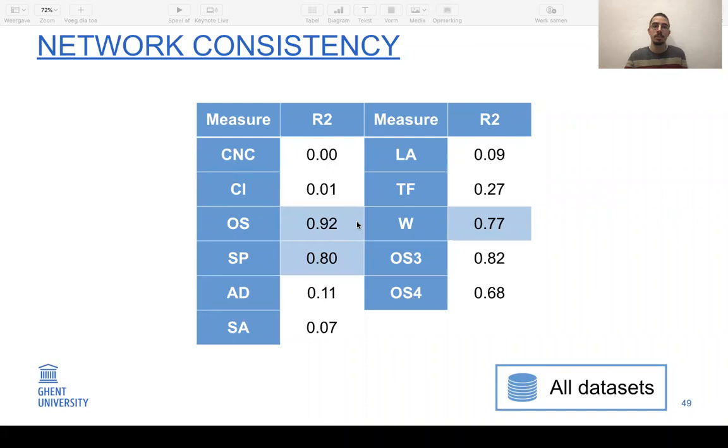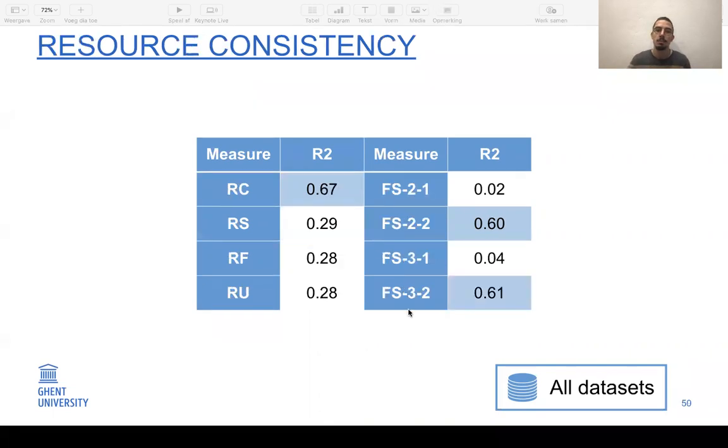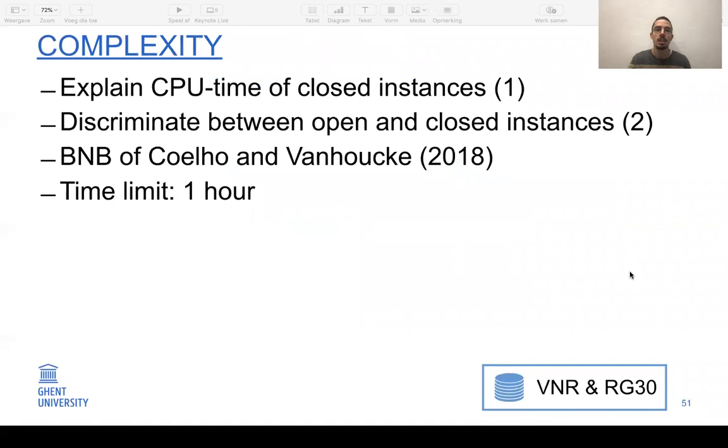So looking at the network measures, we see that the order strength has the largest explanatory power, followed by the SP and the width indicator. So these are the best suited when trying to compare different instances. We also see that OS3 and OS4 perform quite well, but they do not outperform the OS, while they are extensions that require more information. When looking at the resource measures, we see that the resource constraintness measure performs quite well, and also these two feasible sets indicators perform well. The others are not that good.